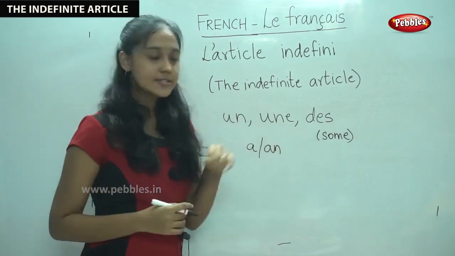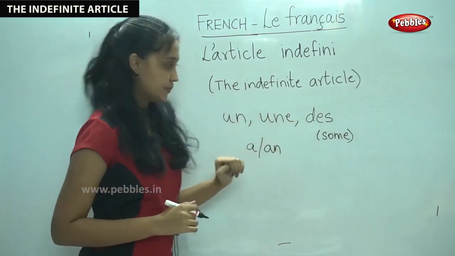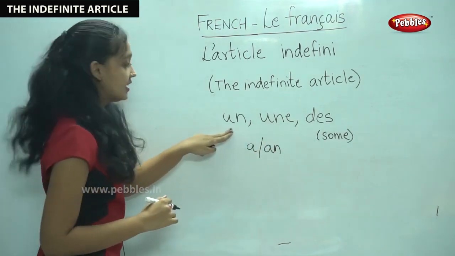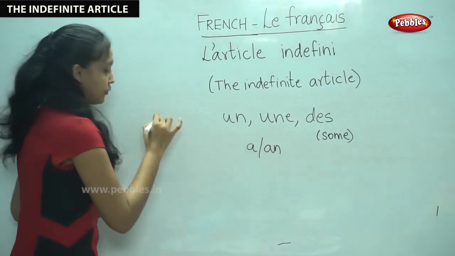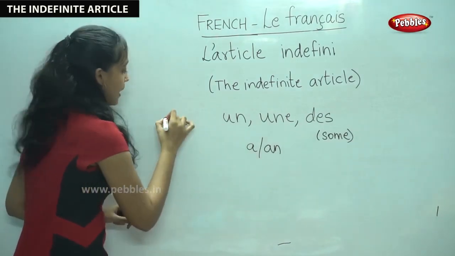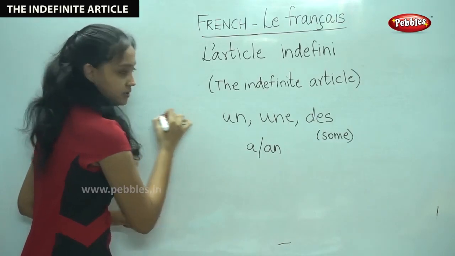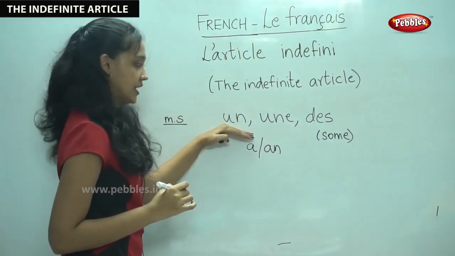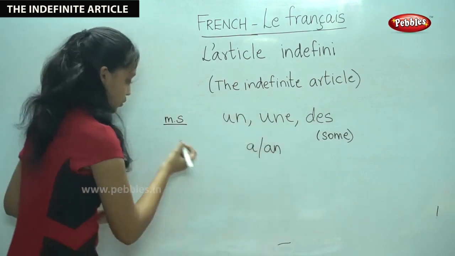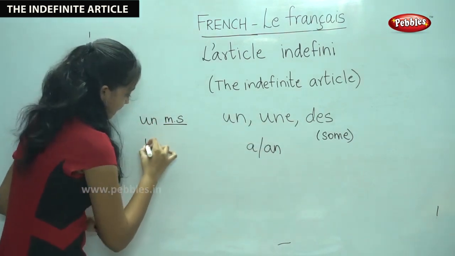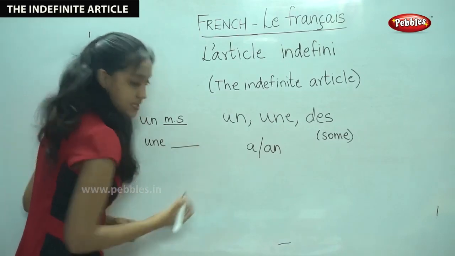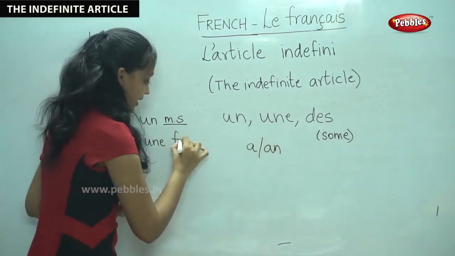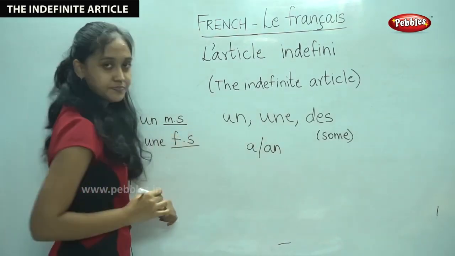Now let us see the rules for using un, une and des. The article un is used before the nouns that are masculine singular. This is similar to le, but this is the indefinite article. Une is used before nouns that are feminine singular.